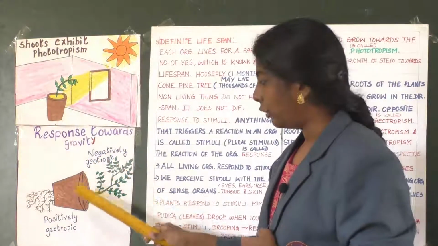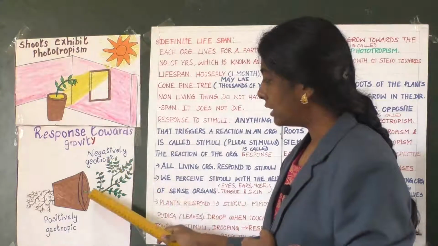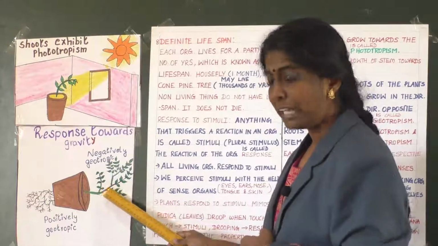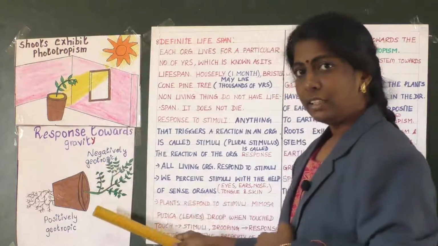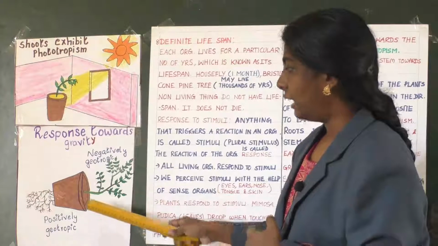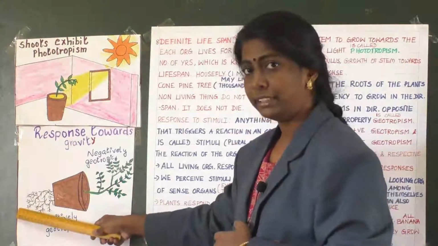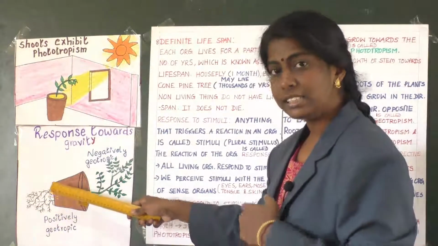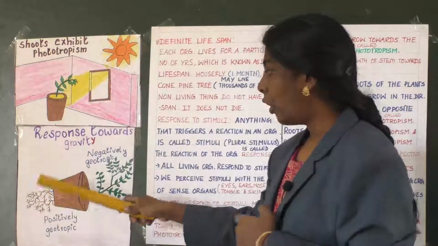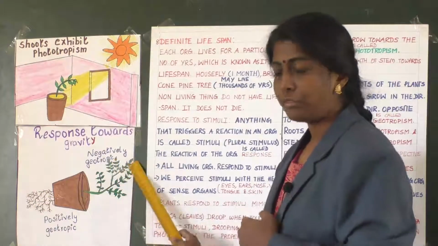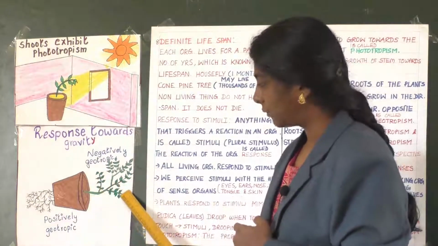What is this? You can see a pot with a plant. Okay, so this is the stem of the plant and this is the root of the plant. Here in this picture they are clearly showing that the root is growing towards the direction of earth. It will grow towards the direction of earth, and then the stem will move opposite to the direction of earth.